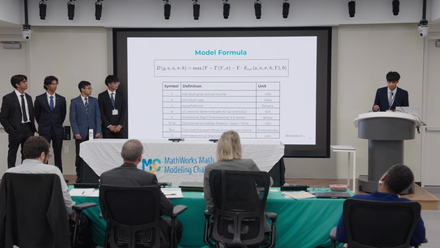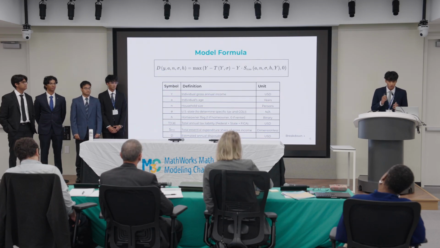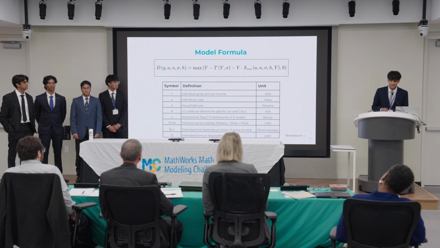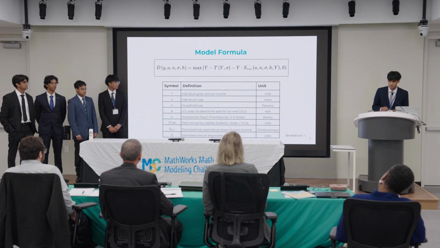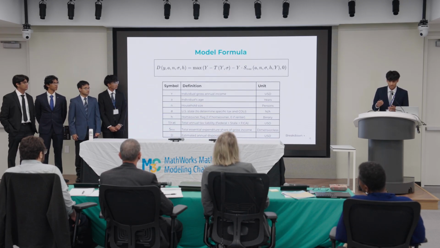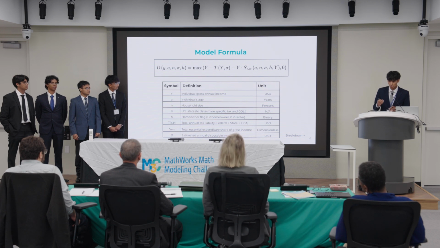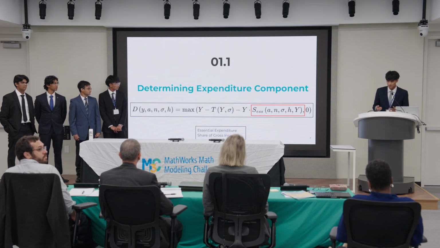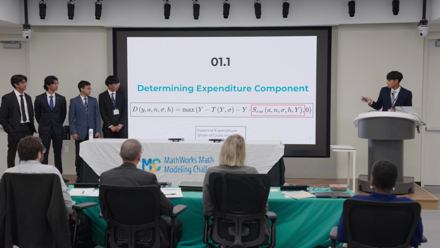So here is our model formula for disposable income. You can see that we take the gross income, Y, and then we subtract taxes, T, and then we subtract essential expenditures, which we model as the gross income times the total spending factor, which we denote as S sub S. Now let's take a look at the expenditure component, which is the S sub S.